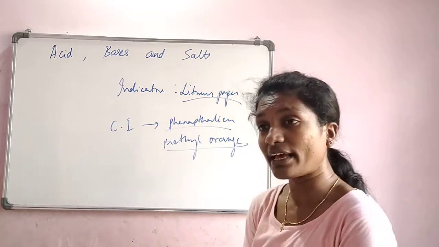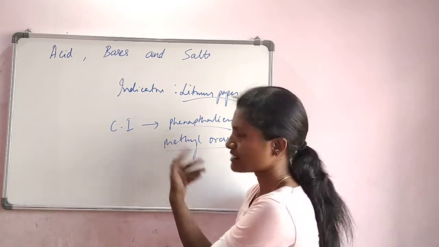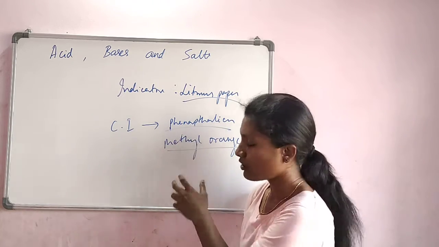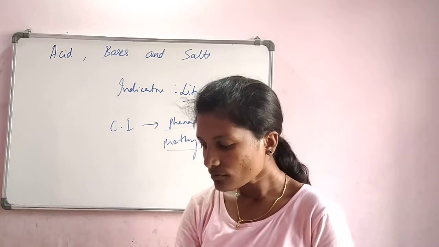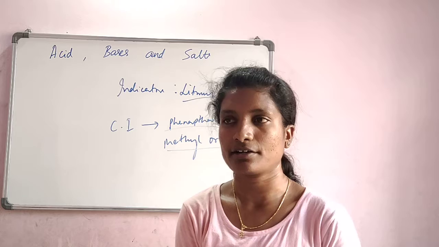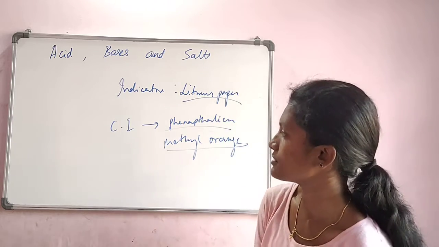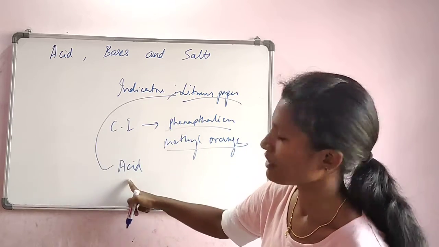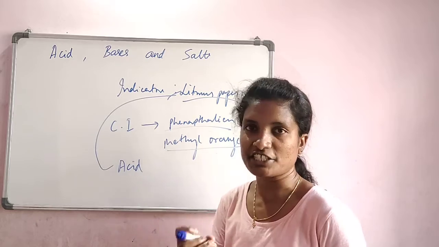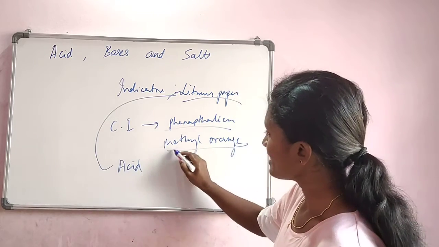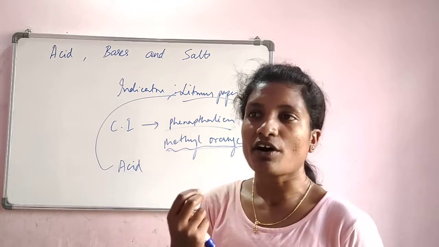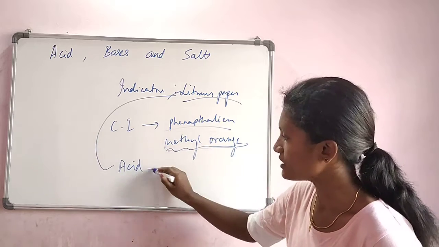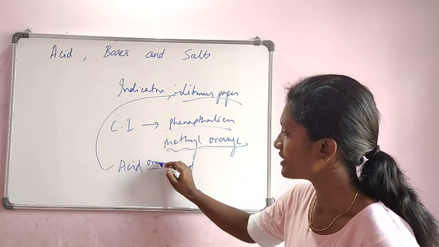Okay, we'll understand how they perform. To which color do they change in an acid? If they are put in an acid, what color does the phenolphthalein or the methyl orange change to? Now, a methyl orange indicator gives red color when it is put in an acid. Again, as we saw when litmus paper was put in an acid, it gave us red color indication. Blue color turned into red. Similarly, methyl orange is basically orangish in color, hence the name orange. So if that liquid is put in an acid, it changes to red.